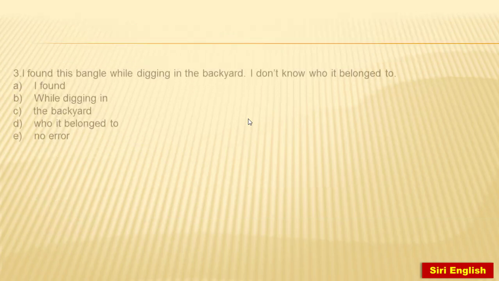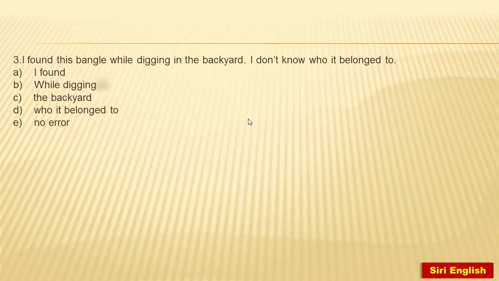Okay. I found this bangle while digging in the backyard. I don't know who it belonged to. I found, okay, seems right. While digging also seems right. In the backyard, okay. Who it belonged to seems error.